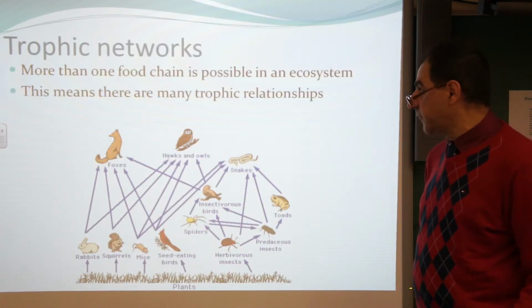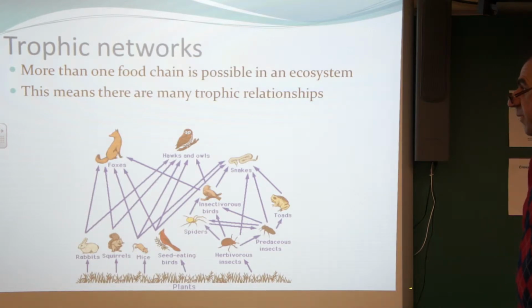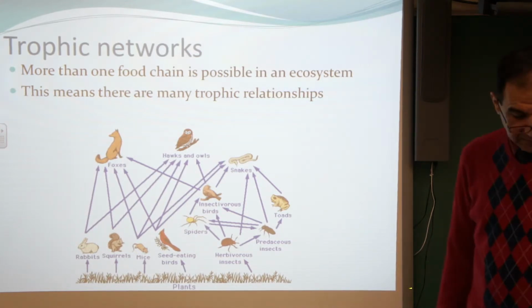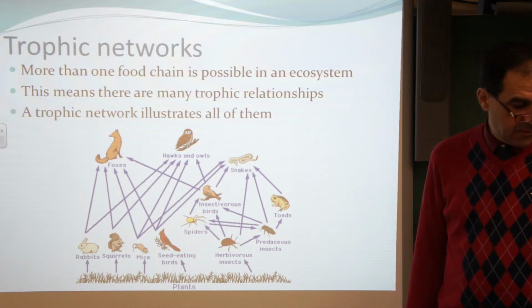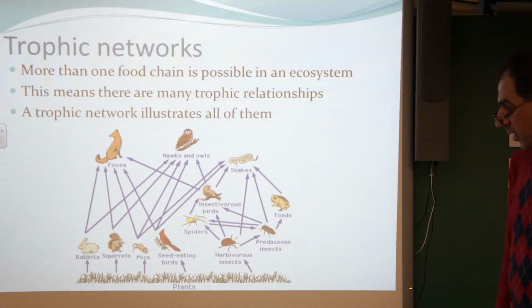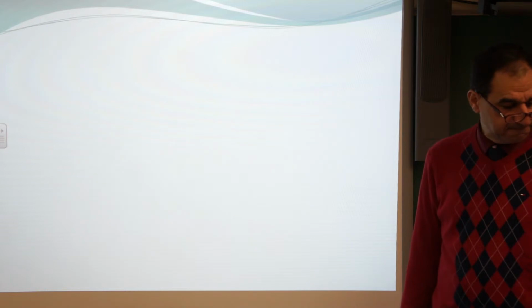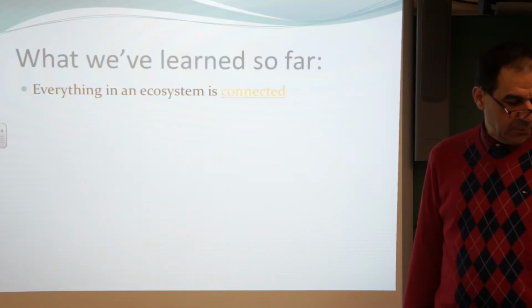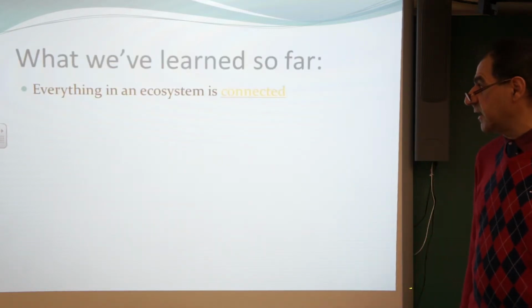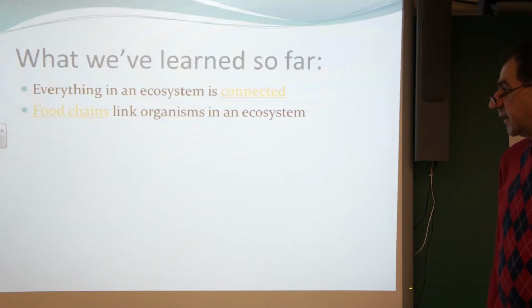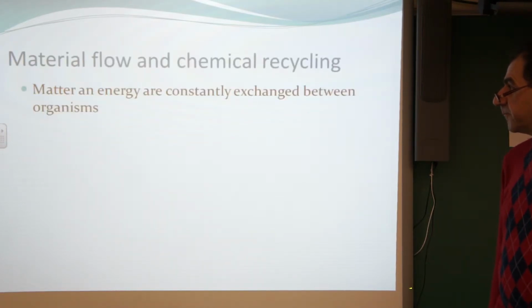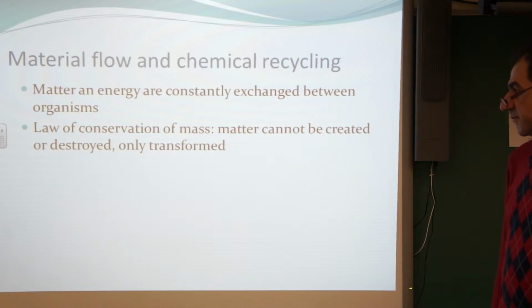Trophic networks, or food chains: more than one food chain is possible in an ecosystem. This means there are many trophic relationships. Here's an example of a more complex trophic network. What we've learned so far: everything in an ecosystem is connected, and food chains link organisms in ecosystems. Matter and energy are constantly exchanged between organisms.